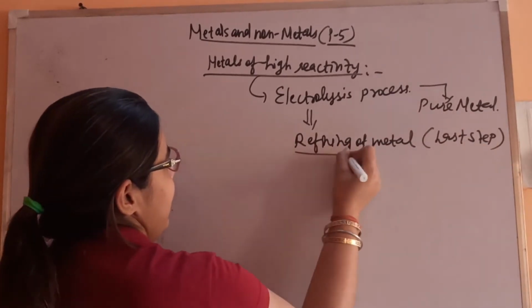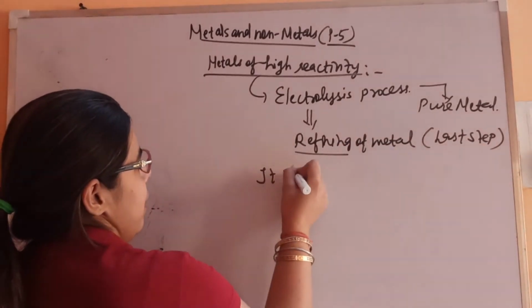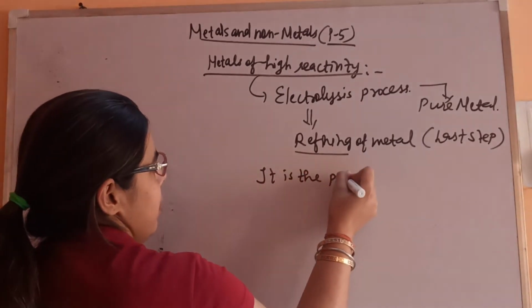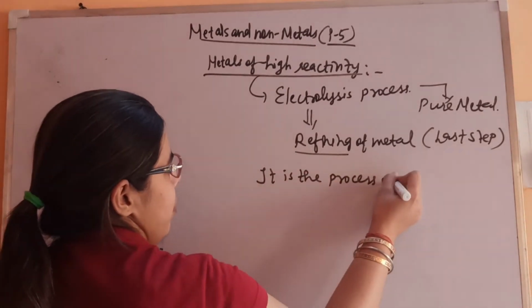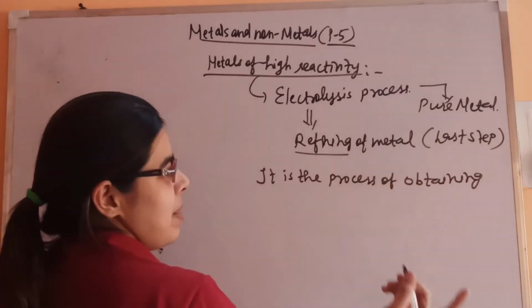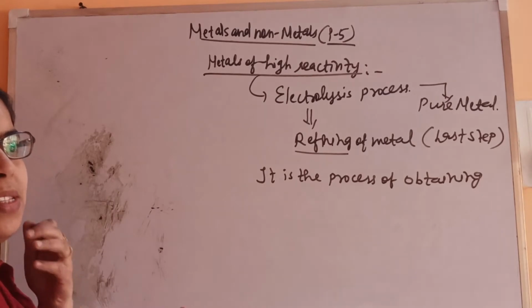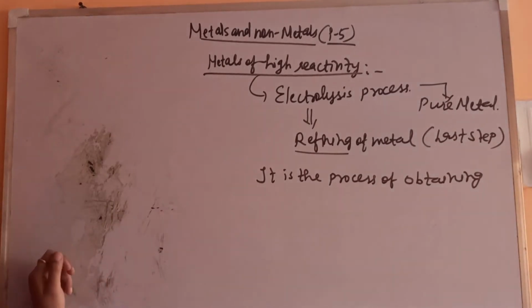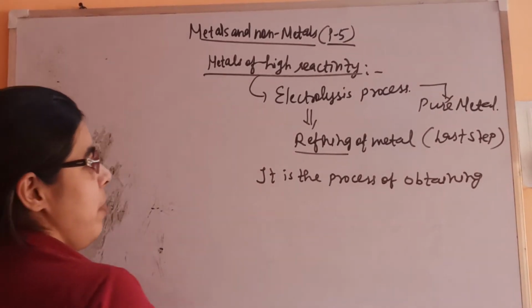So what is refining? Let's see. It is the process of obtaining, as to refine something, like refined sugar. It means it is the more pure form, the purest form of the sugar, refined sugar.